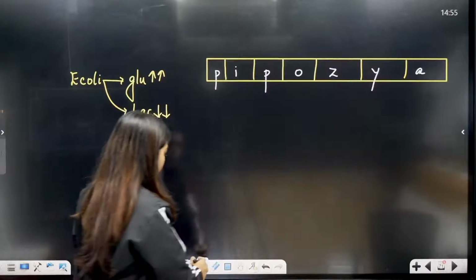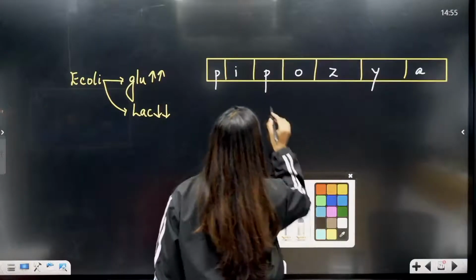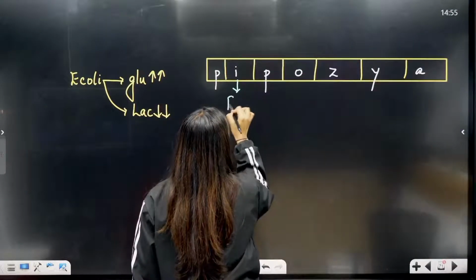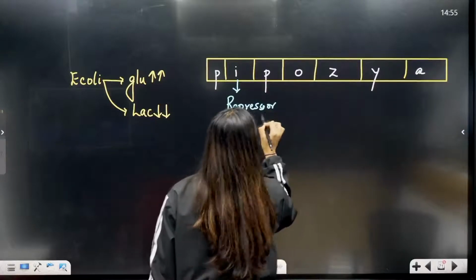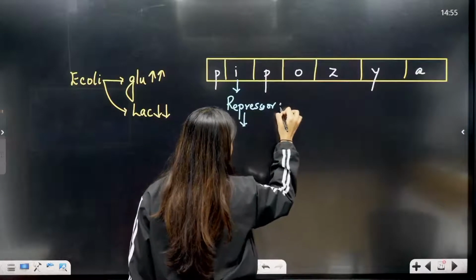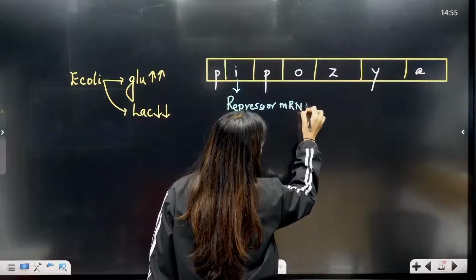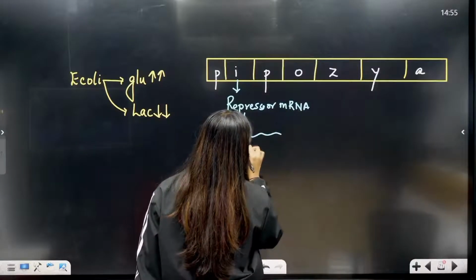Now what is going to happen when lactose is not present? Normally also the I gene will form repressor. First it will form repressor mRNA, then it will form repressor protein.